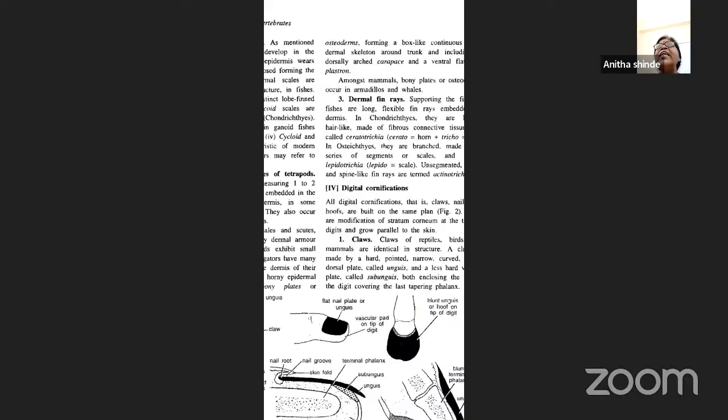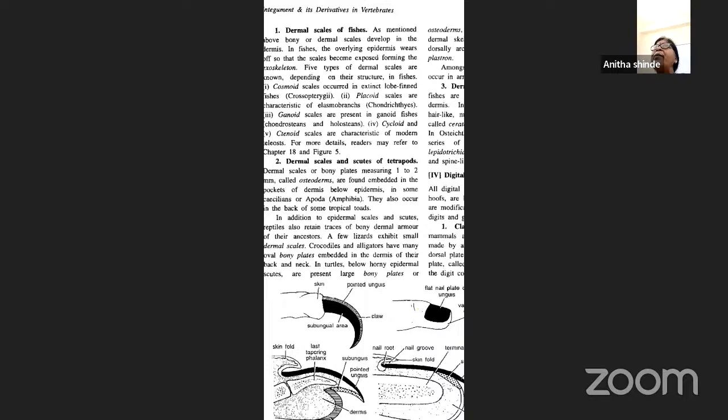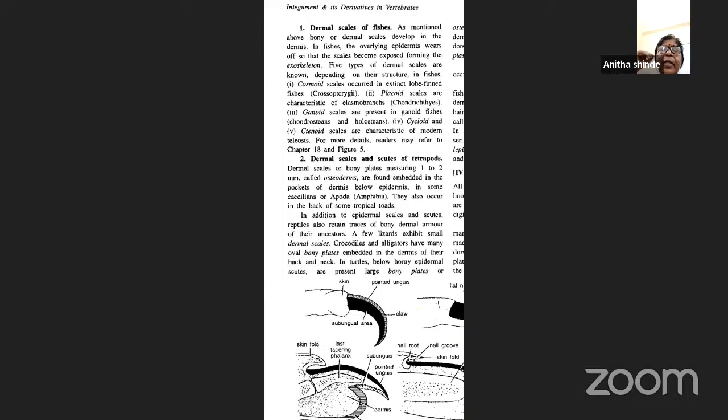So we can say here that not only are the scales derivatives of the epidermis, meaning epidermal scales are present, but even in the fishes and most of the reptiles, you have got the dermal scales being present. Though these dermal scales may not be present, or they might have been lost, some of them have been retained and still exist in a few lizards, in a few crocodiles, as well as in the alligators, in the form of bony plates.